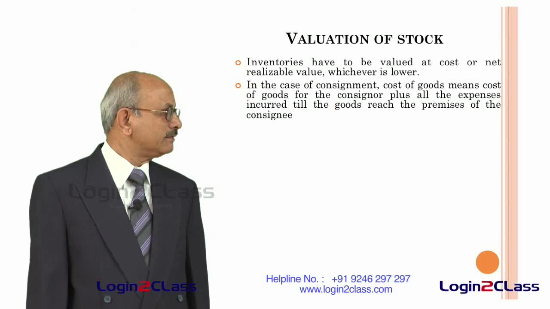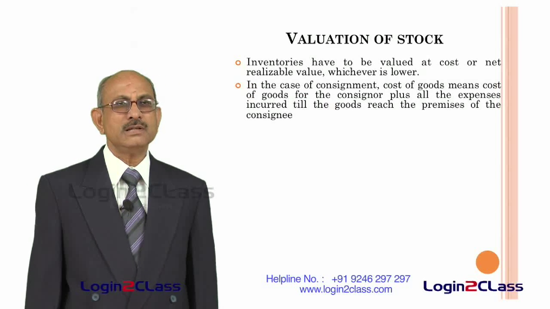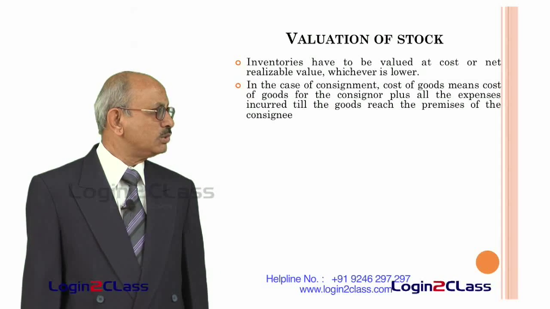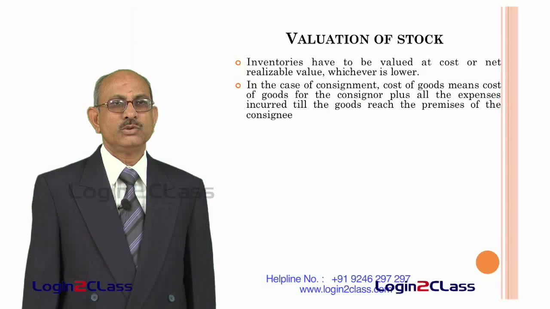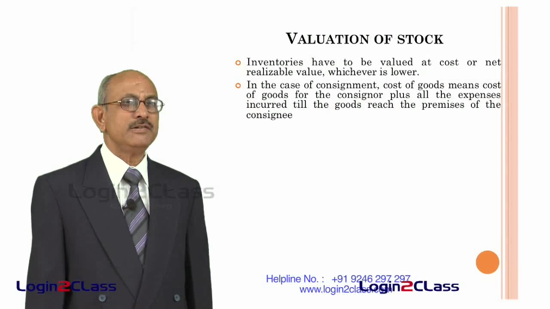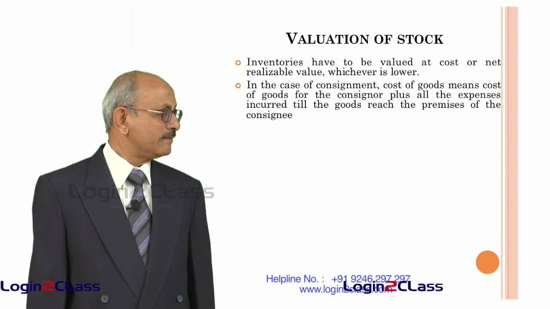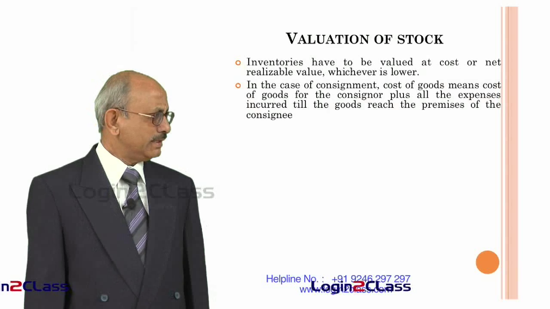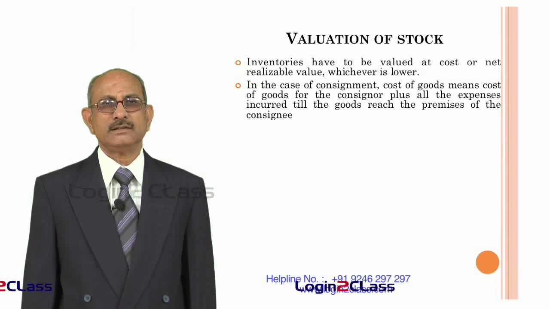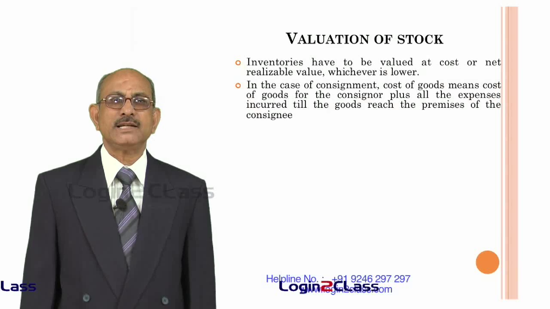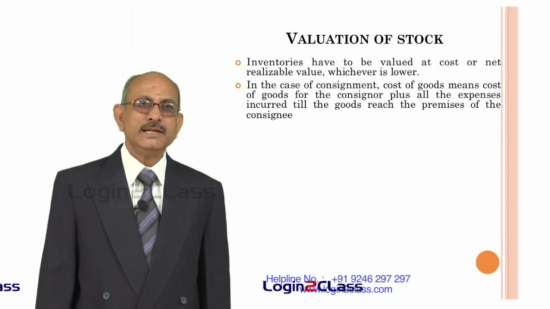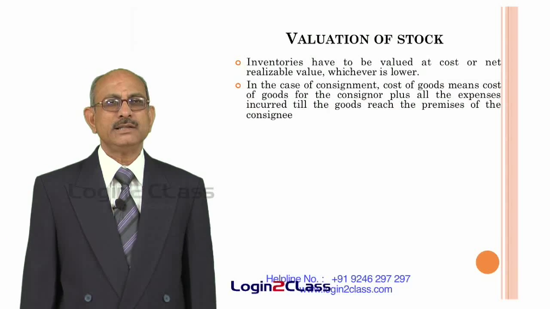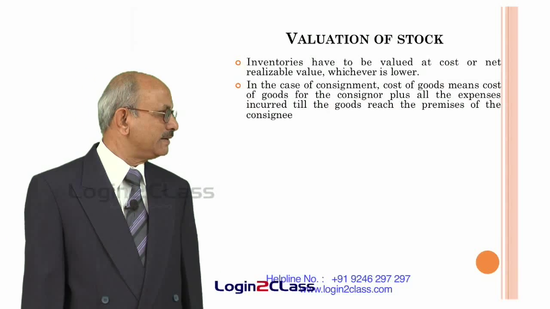So what happens in the case of consignment? Cost of goods means cost of goods for the consignor plus all the expenses incurred till the goods reach the premises of the consignee. If you go by the definition of inventory, the cost of inventory is defined as the cost to bring the goods to the present location and condition. In this case, the goods are lying with the consignee. So whatever expenses are incurred in sending the goods from the consignor to the consignee need to be included in the cost of goods which are lying with the consignee.